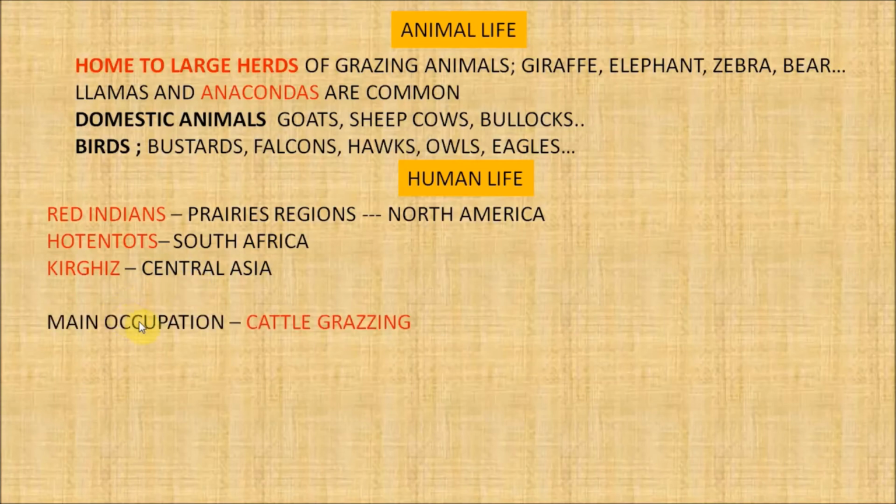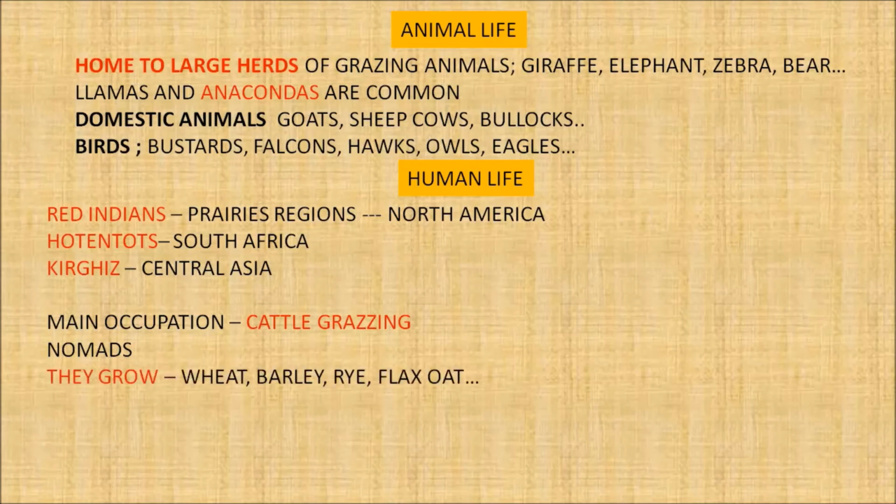The main occupation of these people was cattle grazing. The life of these people of the prairie regions has completely changed now. Earlier they were nomads. They used to wander on horseback in search of grass and water. But nowadays they have given up the nomadic way of life. They have changed the grasslands into vast farmlands.